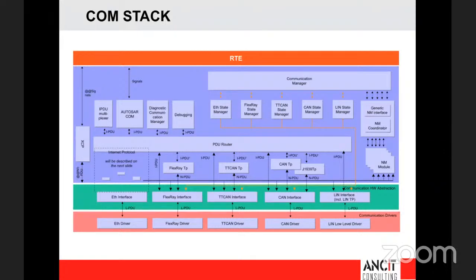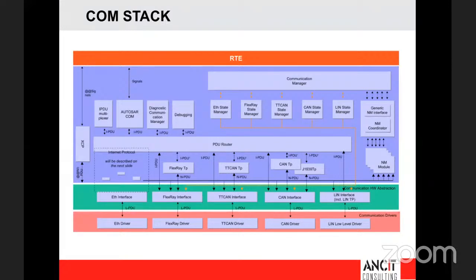Once the data comes out of the application layer, you add the CAN header to it. Then you pass it to the CAN driver, which maps it to the hardware and sends it to the microcontroller. It's a pretty straightforward mechanism.